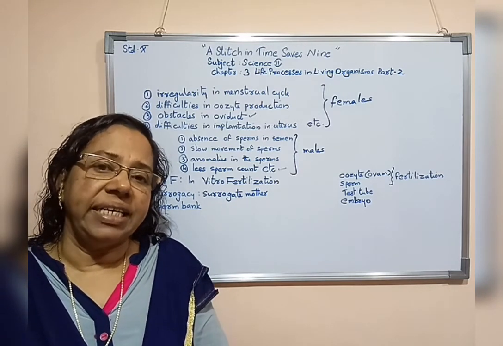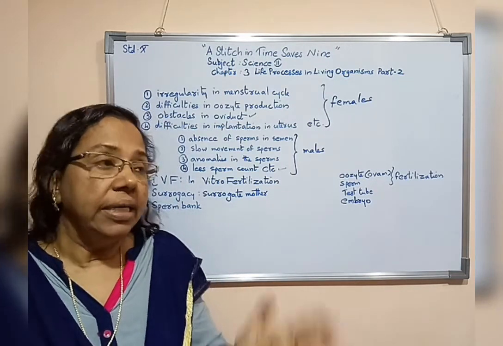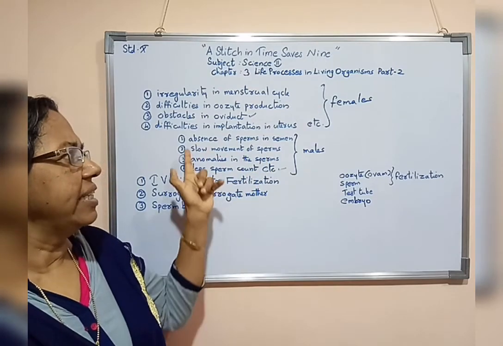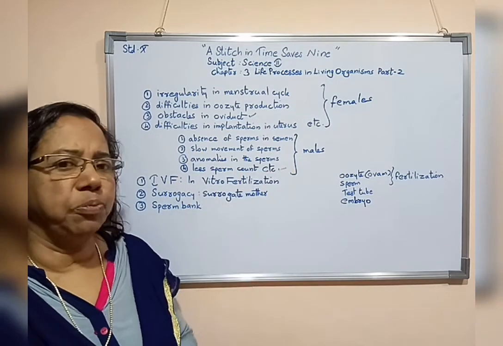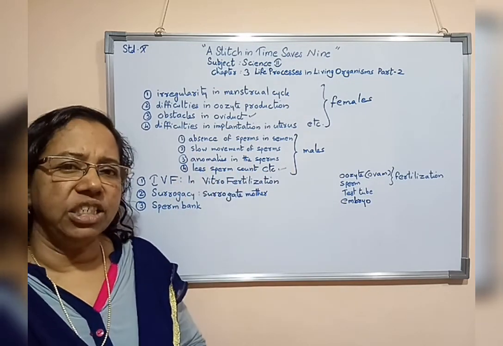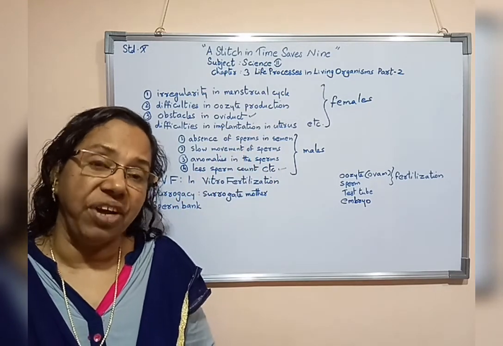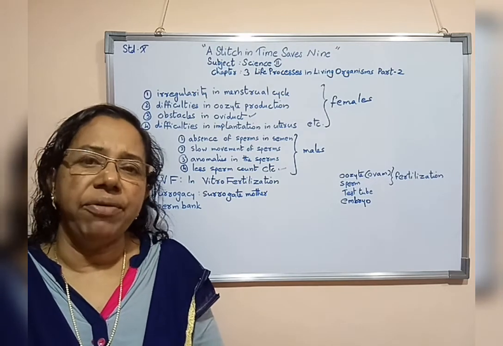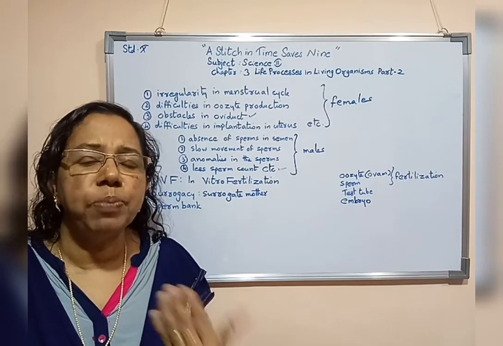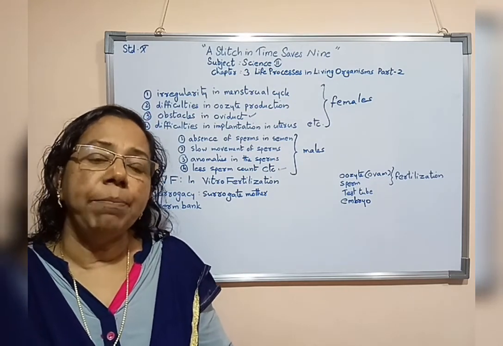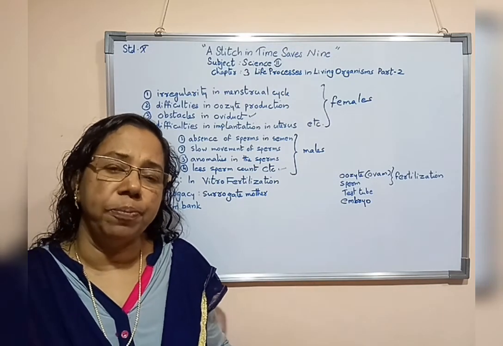This sperm is collected for the fertilization process if the male is having problems like absence of sperms in semen or slow movement of sperms or anomalies in the sperms. If the male is facing such problems and they want to have a child, then sperms are collected from the sperm bank and embryo formation takes place inside the test tube.